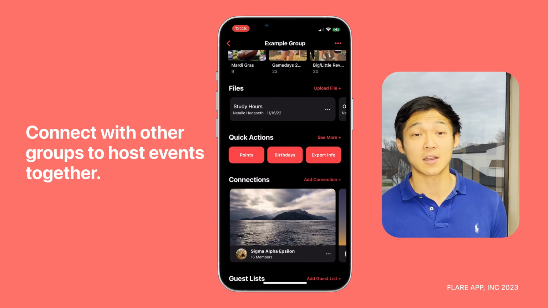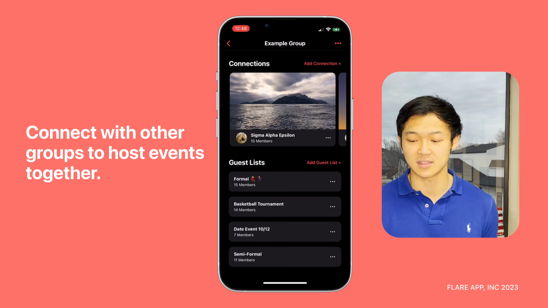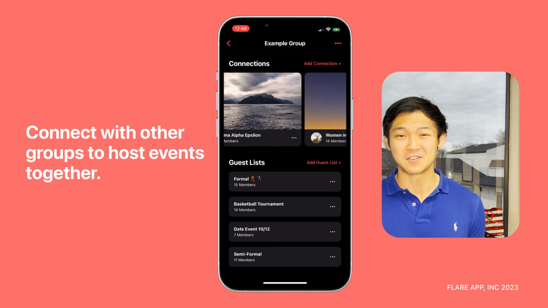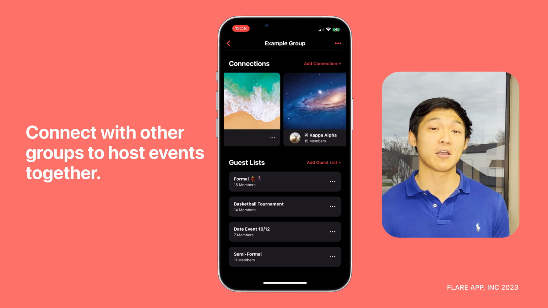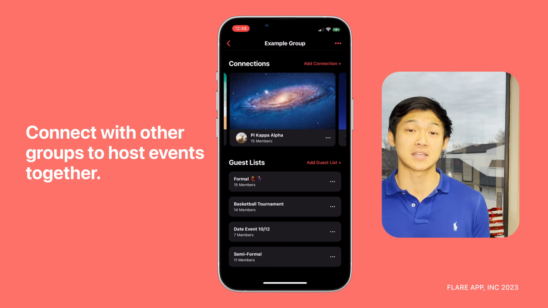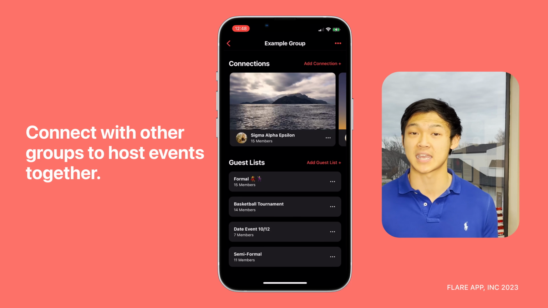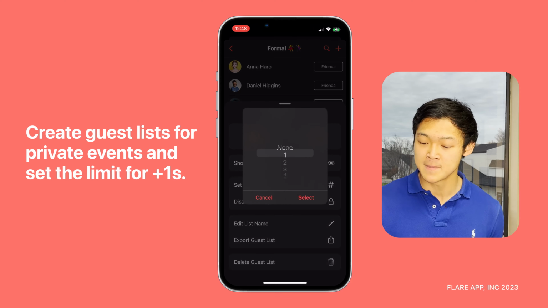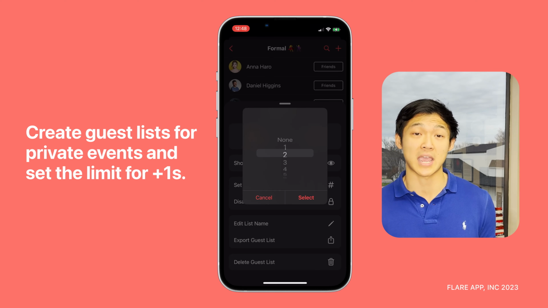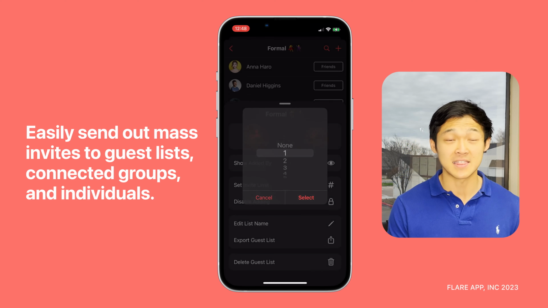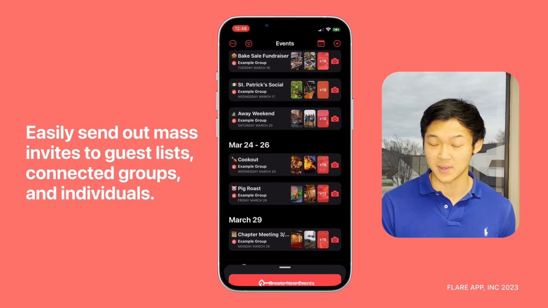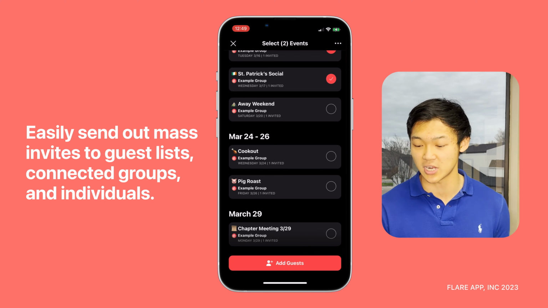You can also connect with other chapters on campus, and this is mainly for admins, but I think it's good for everyone to know about it. But you can connect with other chapters, which would allow you to share philanthropy events or even mixers with other chapters within seconds. And you can create guest lists for more private events where you can set a limit to how many people each person in the chapter can add to a guest list. And this makes it super easy to share events with people by just pressing the plus button, send event invites, and you can simply share certain events.